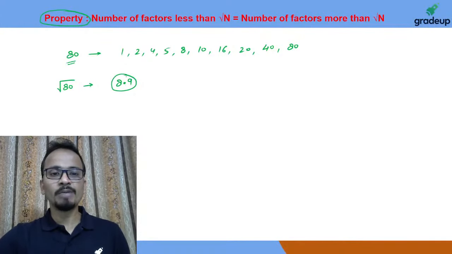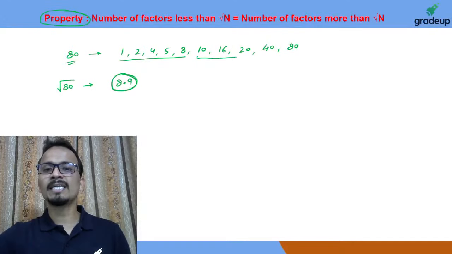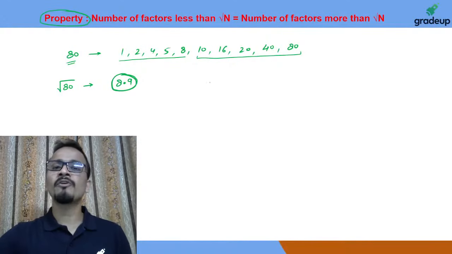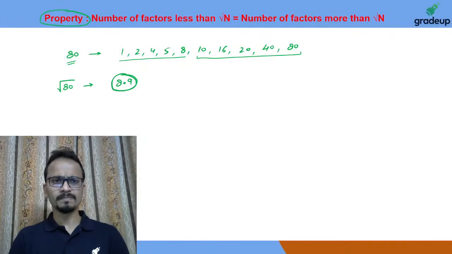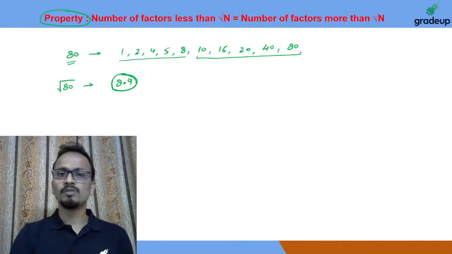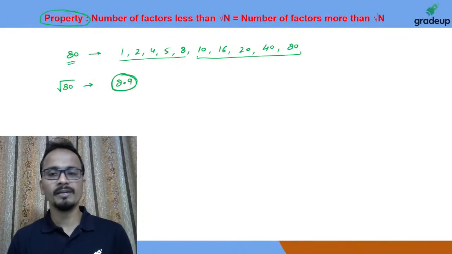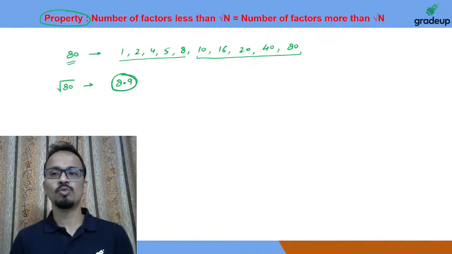Now, smaller than 8.9, what all factors do I have? These are the 5 factors which are smaller than 8.9, and these are the remaining 5 factors which are greater than 8.9. This will happen for every number: the number of factors which are less than under root n will be equal to the number of factors which are more than under root n.